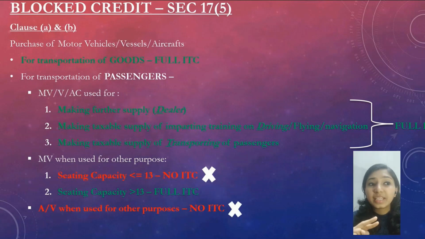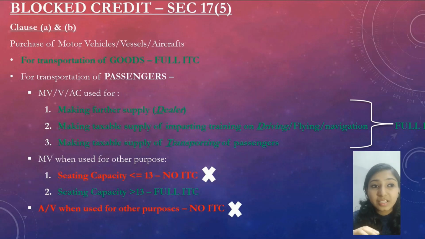Second one is making taxable supply of imparting training on driving, flying or navigation. That is when you are providing driving school services in the vehicles, you can claim 100% GST.